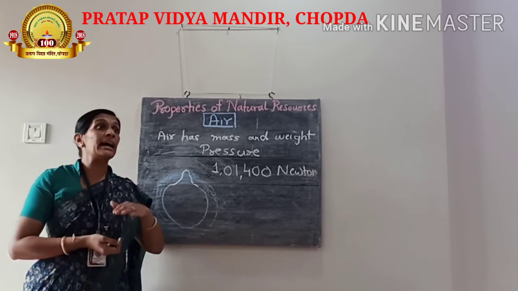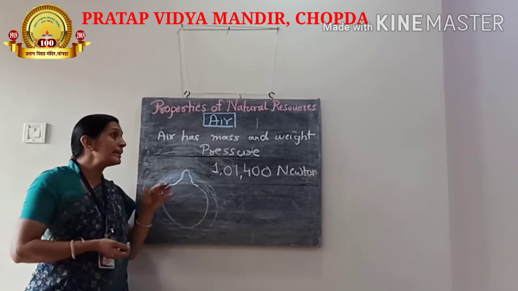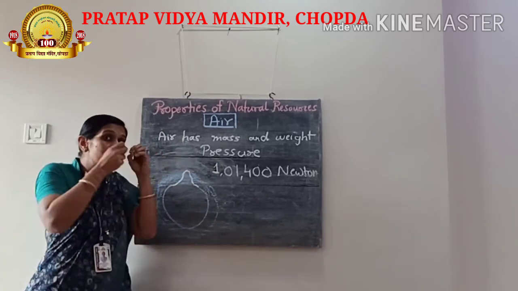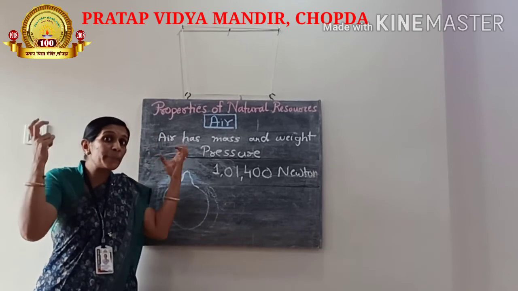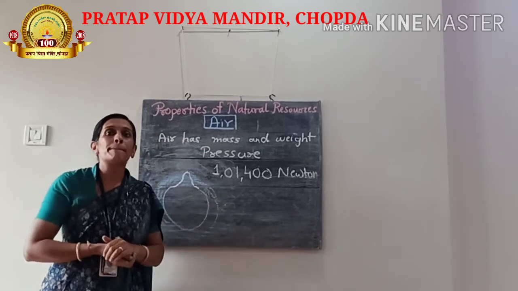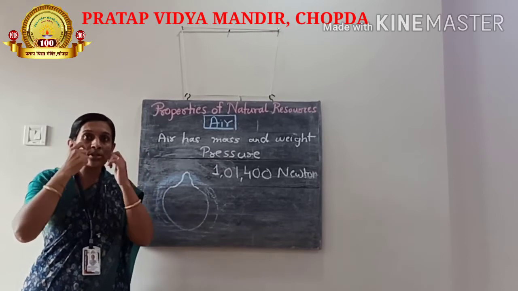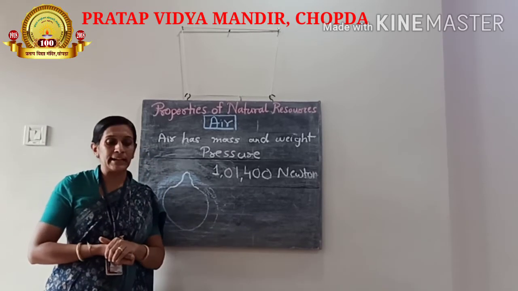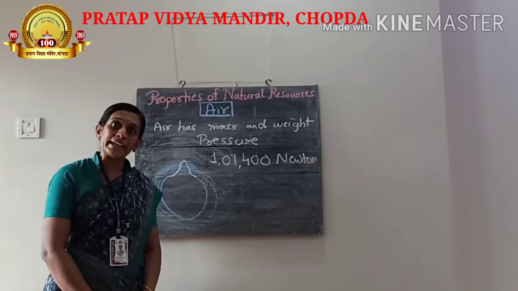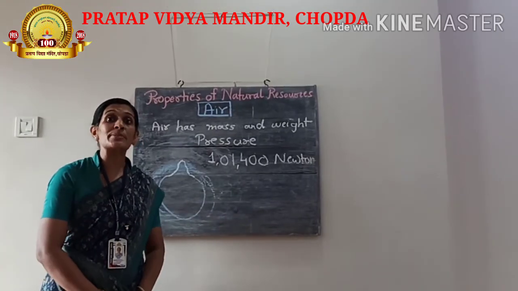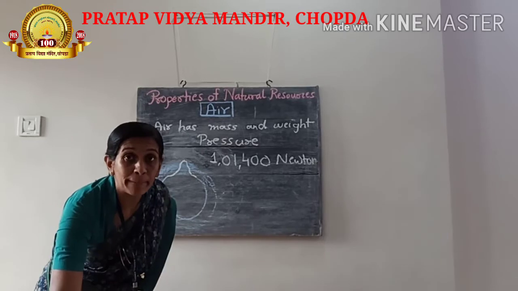But in other conditions, they cannot balance each other. When the air pressure becomes low and the pressure inside our body becomes high, the capillaries break. So sometimes we have bleeding from ears or nose when we go to higher altitudes. Again, we will do a very simple experiment to understand atmospheric pressure.